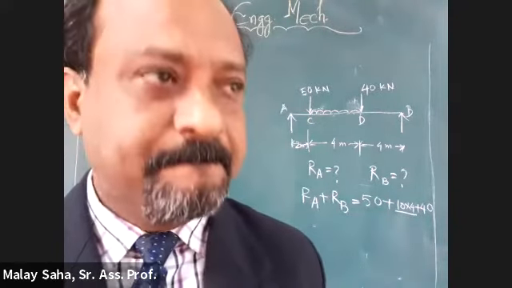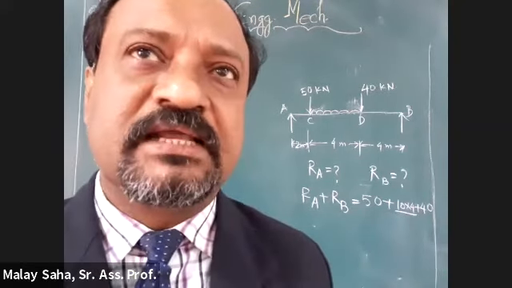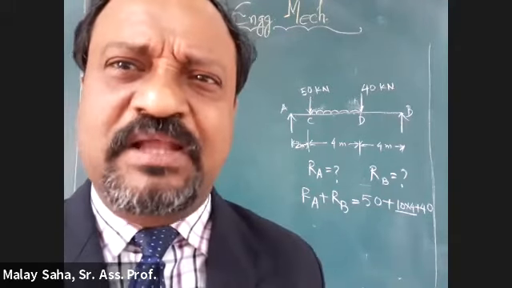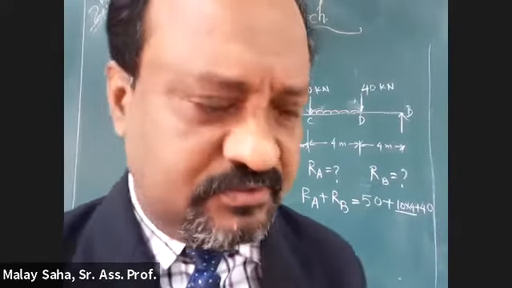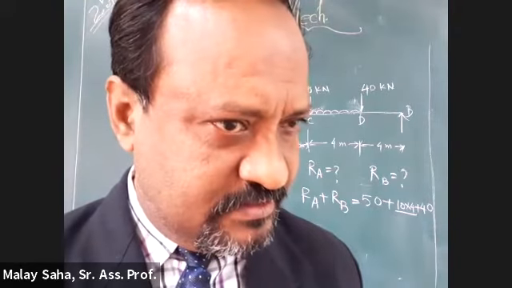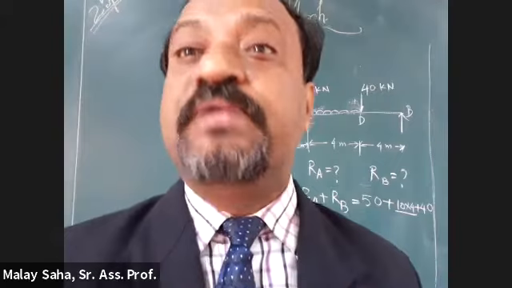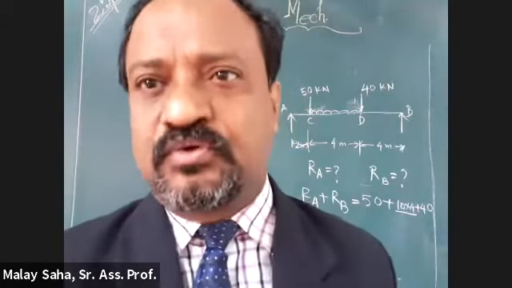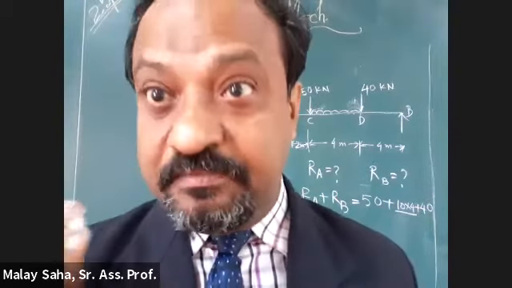Sir, it will collapse. Collapse meaning is different in terms of mechanics. It won't be in the static position. So it will lose its equilibrium. So the beam may fall down in any way, it may slip also. Whatever may happen, it will not remain in equilibrium if the things are not